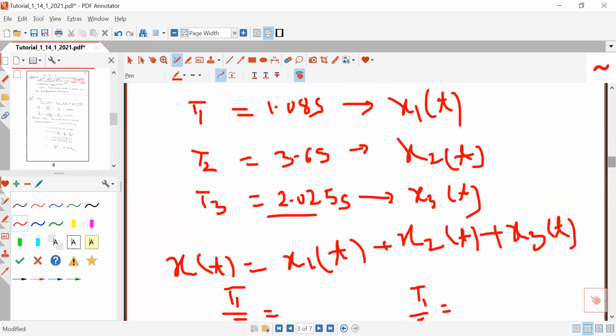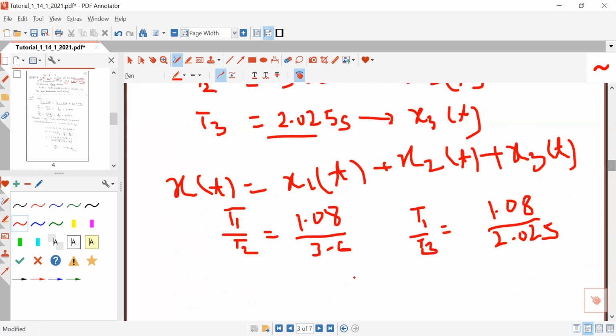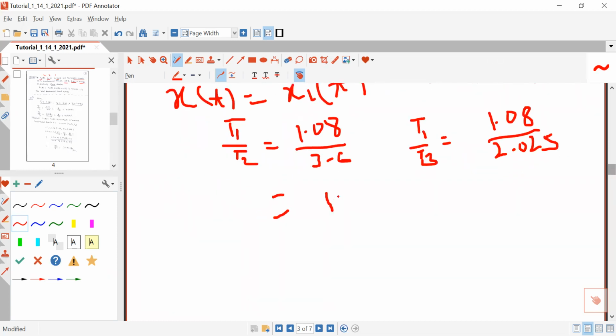periodic. Here in place of T1 you can write 1.08, in place of T2 you can write 3.6, and in place of T3 you can write 2.025. And you just have to solve this ratio. You can write it as 108 by 100. You can remove the decimal point with 1, and there are 2 digits, so 0, 0. So 1.08 can be written as 108 by 100.